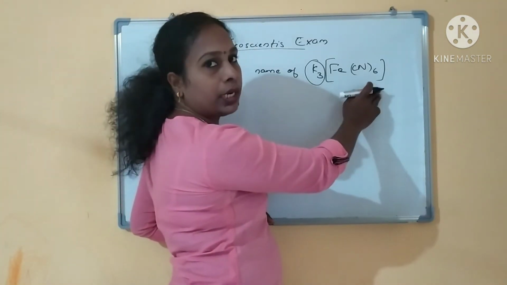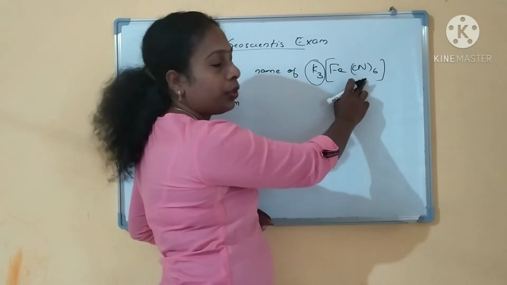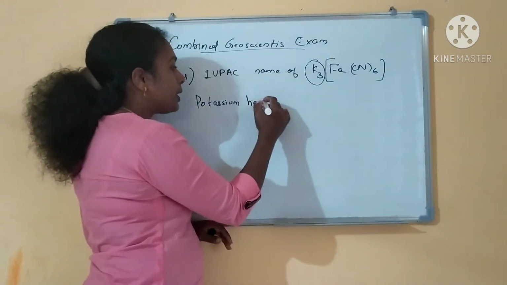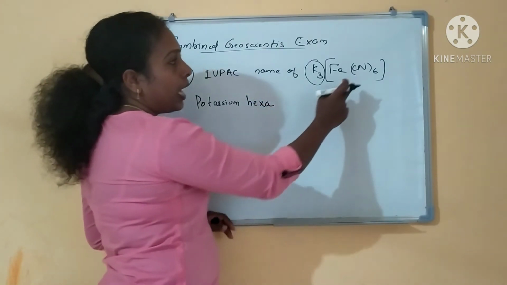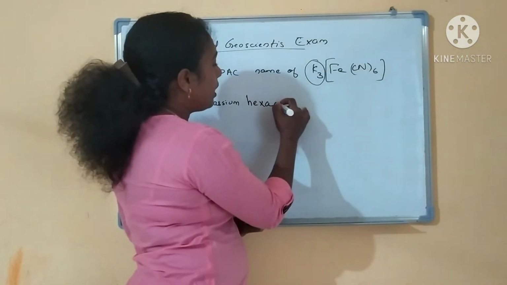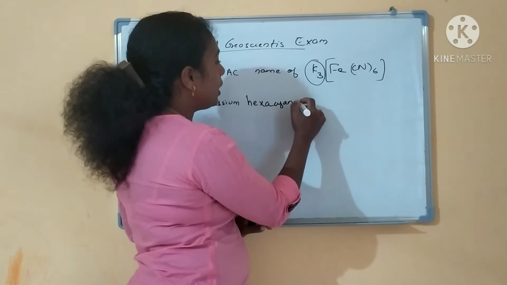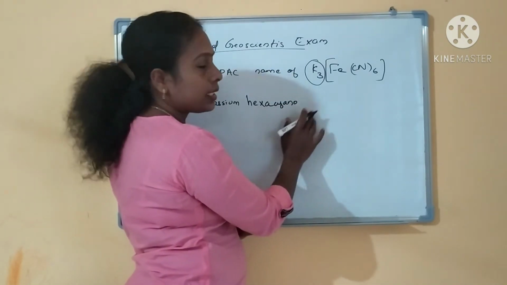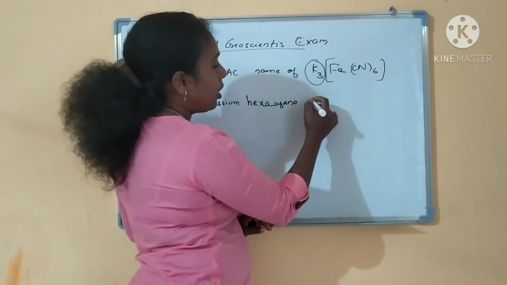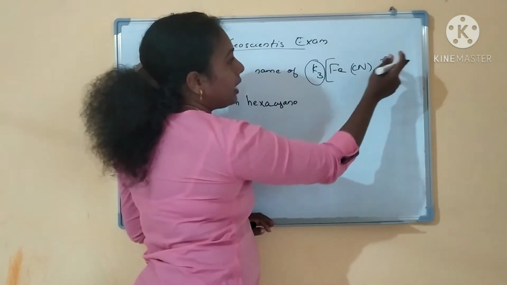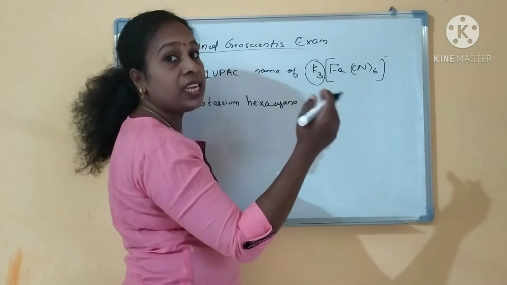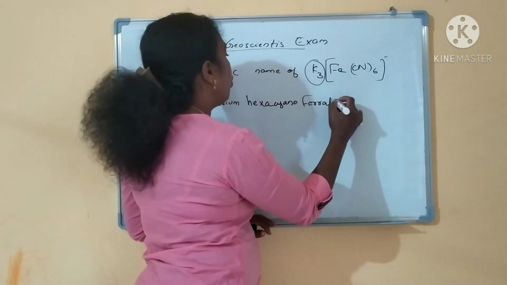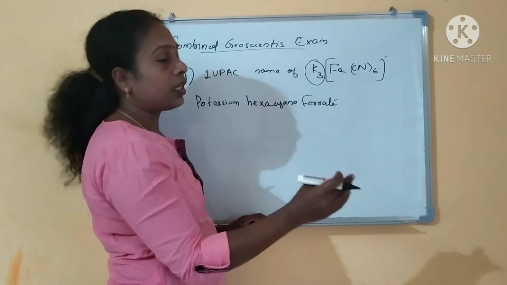This is the negative part. In that, you have to name the ligand. 6 ligands are there, so you have to use the prefix hexa, right? And this is a negative ligand, so it has to end in O: potassium hexacyano. And this is a negative part, so it has to end in ATE. So potassium hexacyanoferrate, it has to end as ferrate.